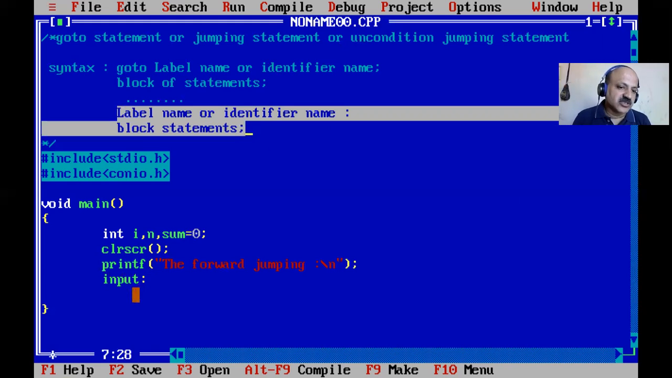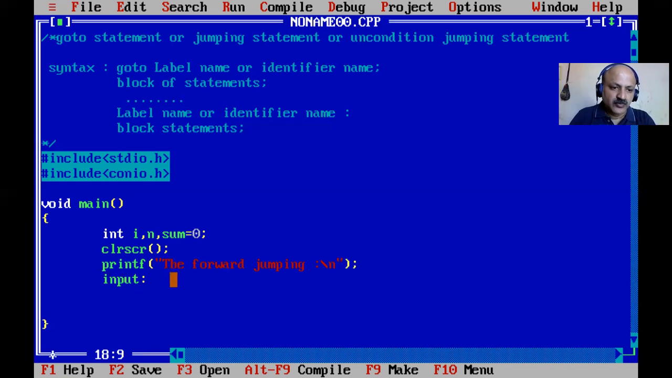as forward jumping. And in the reverse case, you first write the goto statement, and then you define your identifier or label, that is known as backward jumping. Okay, so just for your reference, this is a very easy way to understand what is forward jumping and what is backward jumping. Now in between we can have a number of statements.